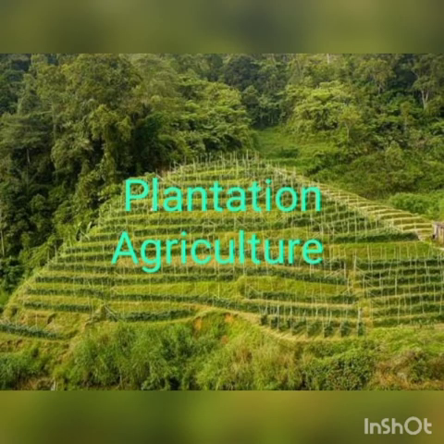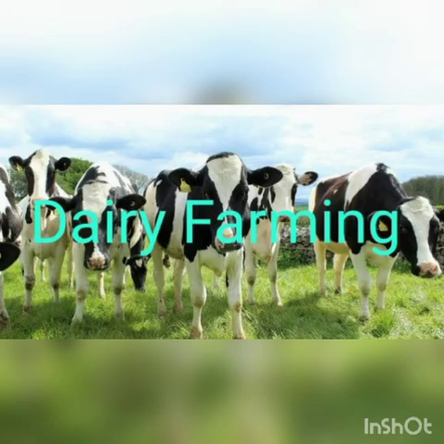Okay, then plantation agriculture. Plantation agriculture takes place in which place? Yes, in hilly areas. Okay, tea, coffee, rubber and spices are the main crops, and sugar cane too. Sugar cane grows in which place? Yes, in plains. Then dairy farming. In dairy farming, cattle are reared for milk and milk products.